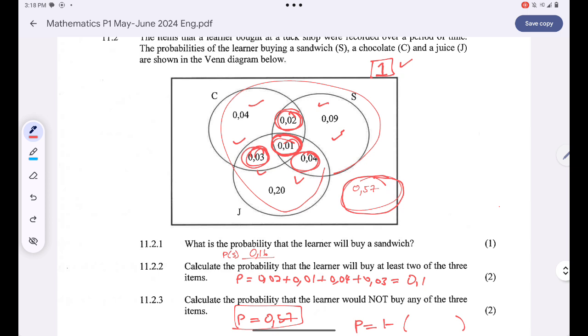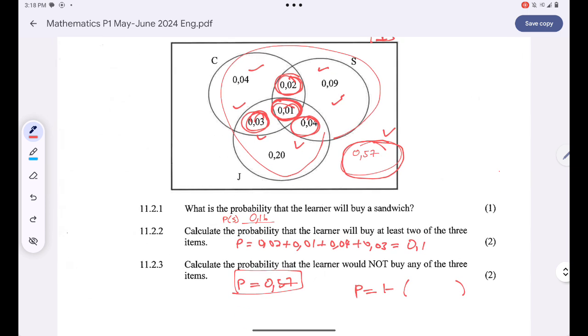So for us to get that 0.57, we can simply say 1 minus the sum of 0.04, 0.02, 0.09, 0.04, 0.01, 0.03, and 0.2. And then your final answer will simply be 0.57.